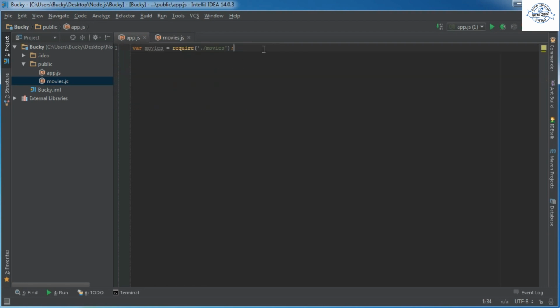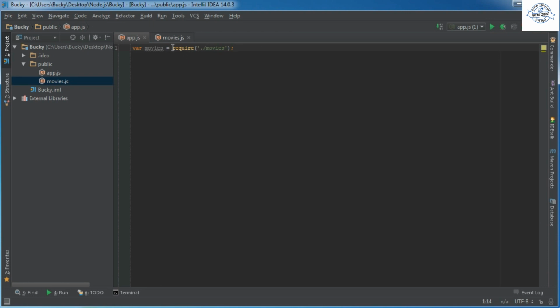Another thing I want to point out: you may be wondering, what's the point of this dot forward slash? Can I just write movies? Well, later on, I'm going to show you how to import something called core modules, which are essentially modules that are already built into the language for you. Whenever you import core modules, that's when you use just the plain keyword instead of the path. So just remember right now, whenever you want to import a module, you use the require keyword, then the path, where the dot forward slash means look in the same directory, and do not include the .js extension.